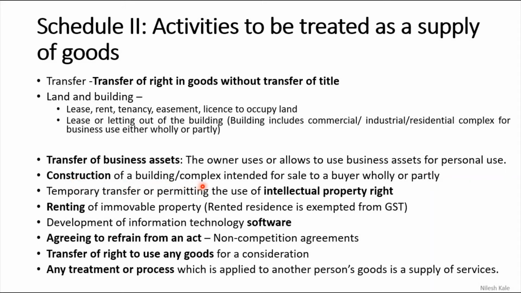Construction of a building or complex intended for a sale to a buyer, wholly or partly. Wholly or partly, if your construction is happening but that is intended for a sale to a buyer, then that is also a supply. Temporary transfer or permitting the use of intellectual property right, IPR. You are temporarily transferring your IPR to someone else, then you are taxable. You are doing a taxable supply. You are giving the permission to use the IPR, then also it is considered as a taxable supply.